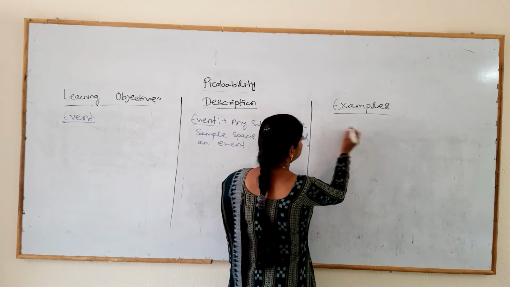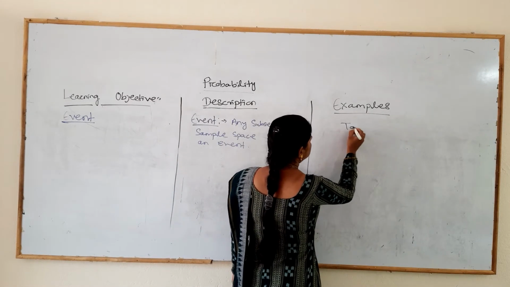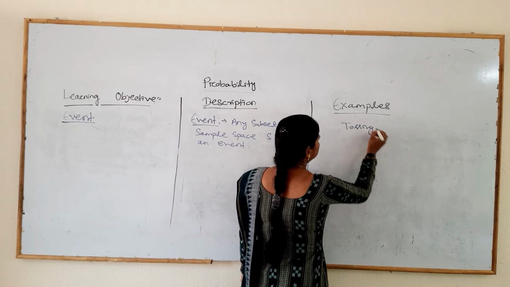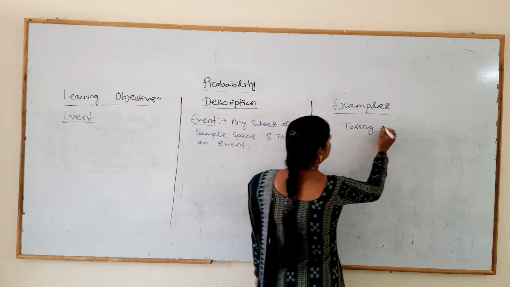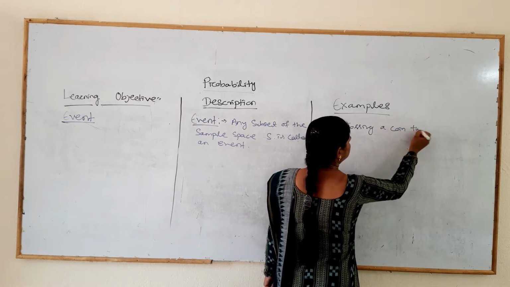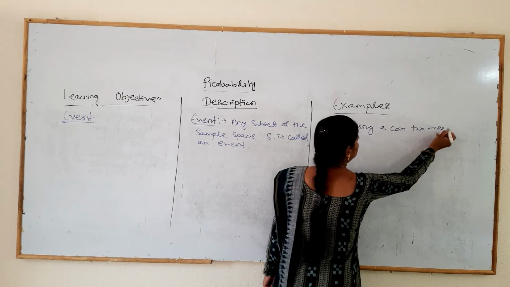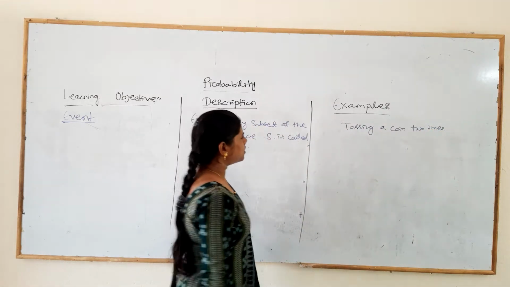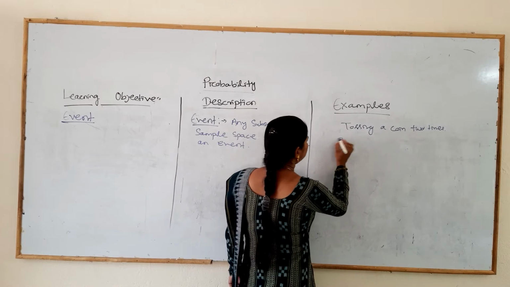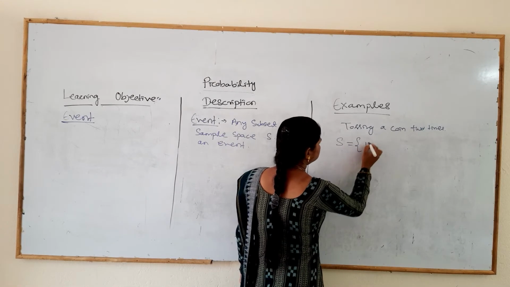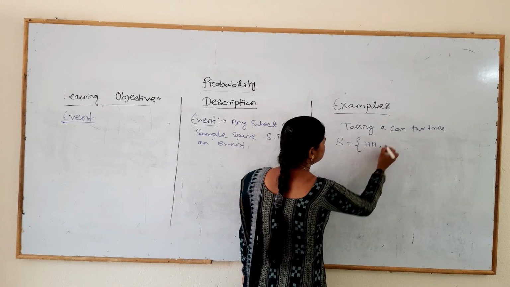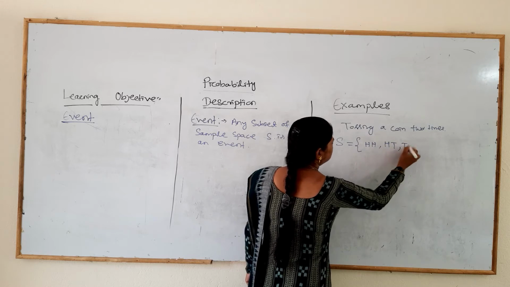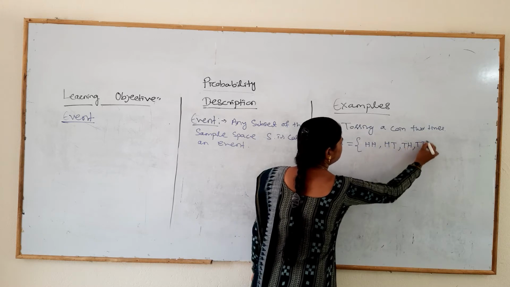Suppose we toss two coins. Tossing a coin two times. So the sample space is equal to HH, HT, TH, and TT.